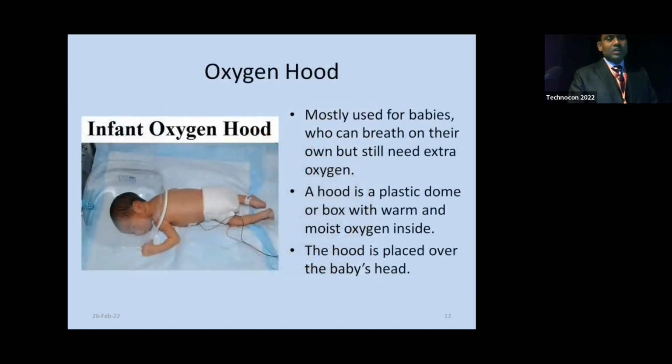Next is oxygen hood, mostly used for small babies who can breathe on their own but still need extra oxygen. A hood is a plastic dome or box with warm and moist oxygen inside. The hood is placed over the baby's head, as you can see in this picture.